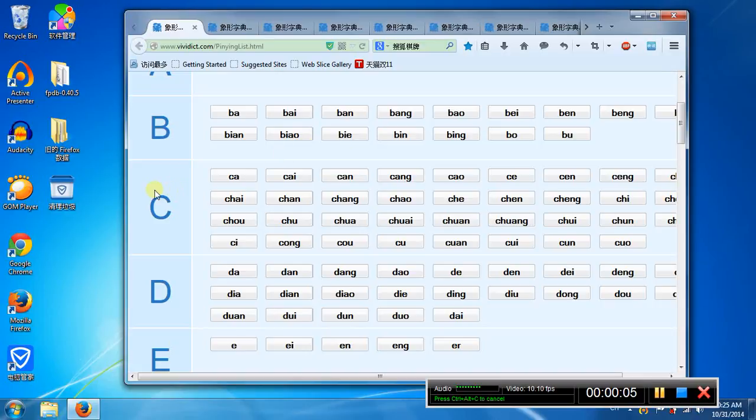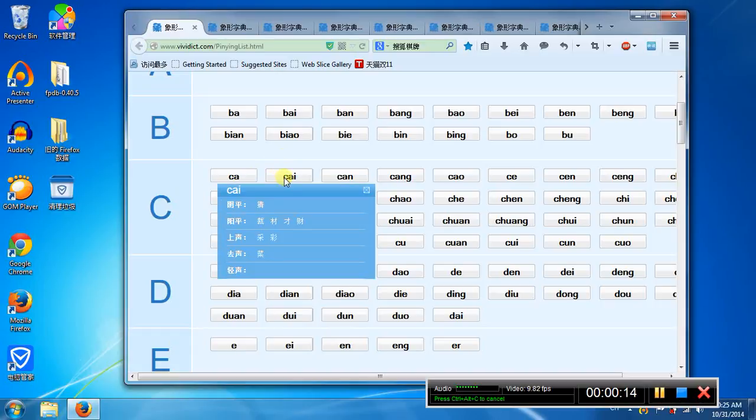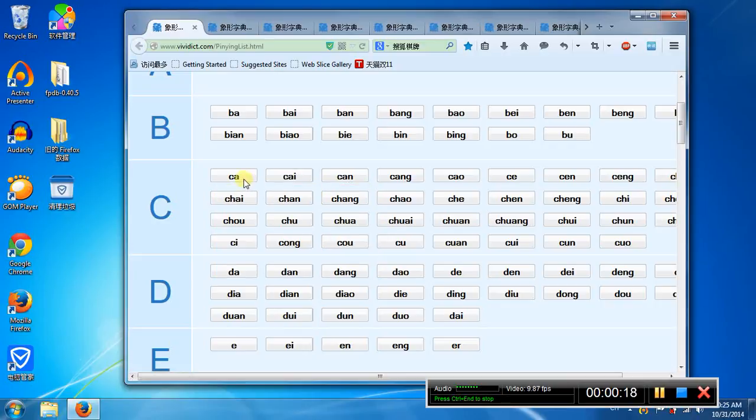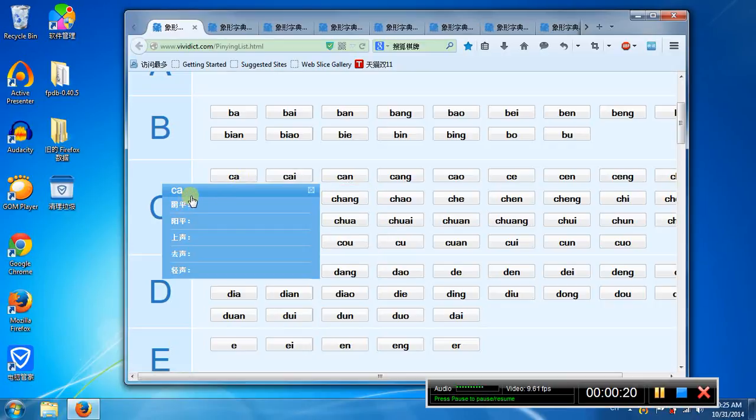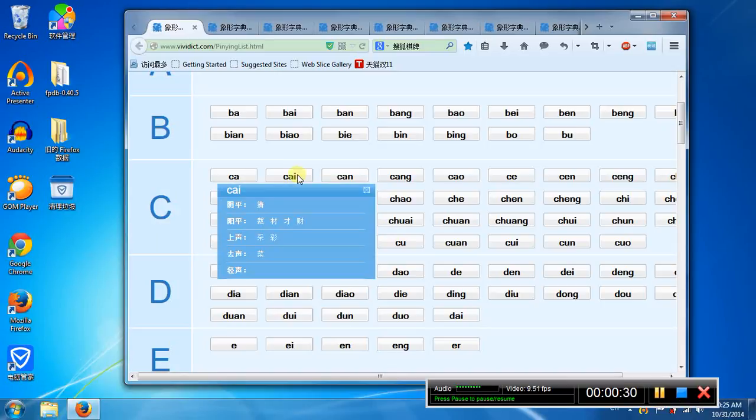Today we talk about the Chinese character whose sound is cai. Okay, cai. In ca, there's some Chinese character whose sound is cha, but there's no character in this website. I don't know why. So we start from ca.